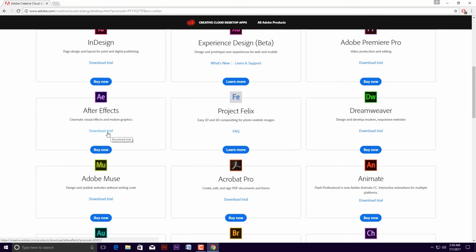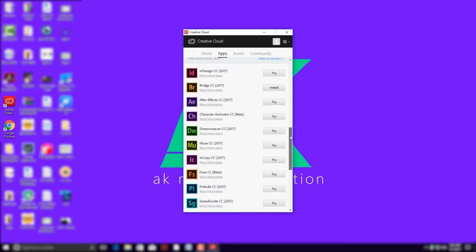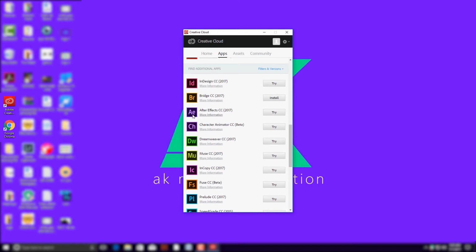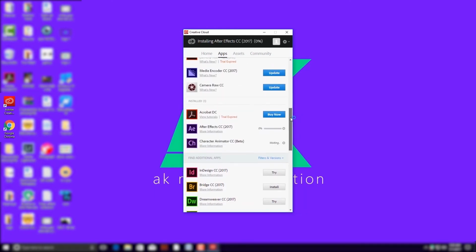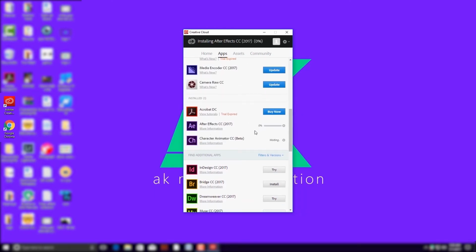Now you click on the download trial button. Then an Adobe Creative Cloud interface will open. And click the install button. Then the software installation will begin in your system. It will take some time, depending upon your internet speed.